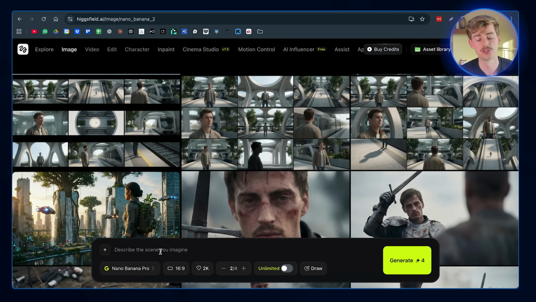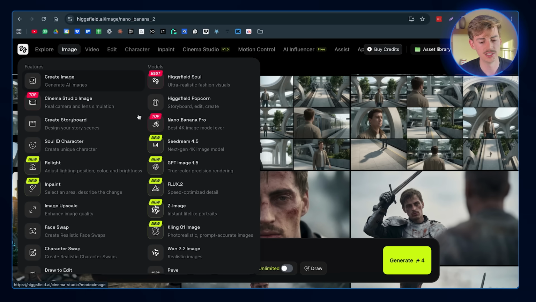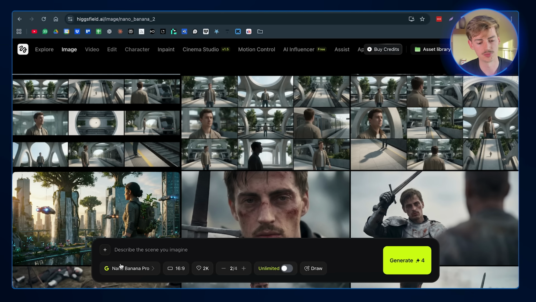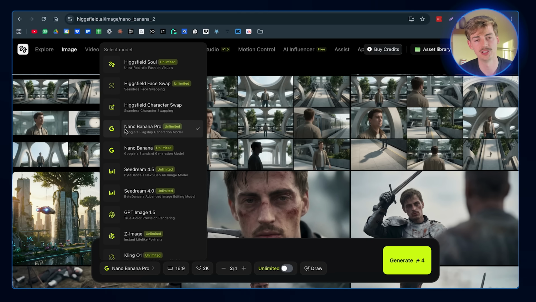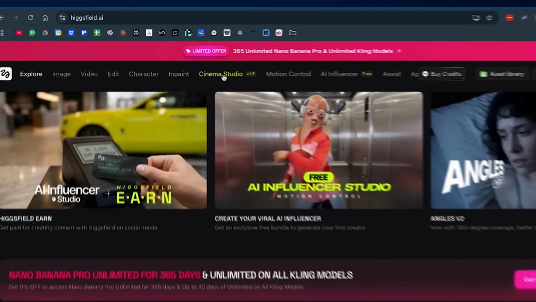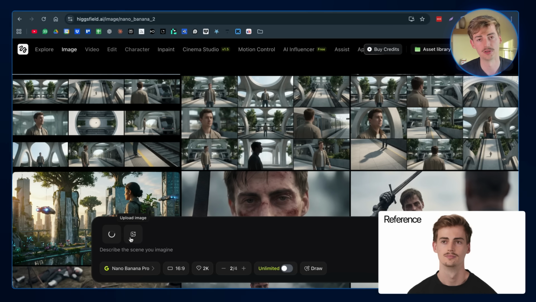Let me show you. First, you want to go over to Image, Create Image, and that brings you over to this prompt box. Then you go over to Nano Banana Pro. This is my favorite tool that I use all the time, or I'm using the Cinema Studio. So then you want to upload a reference image of your character. In this case, I'm using myself as the reference. Then you can just keep it as simple as possible by just describing your prompt. But let me show you what will happen if you just keep it simple.